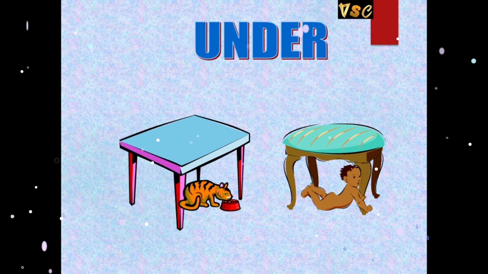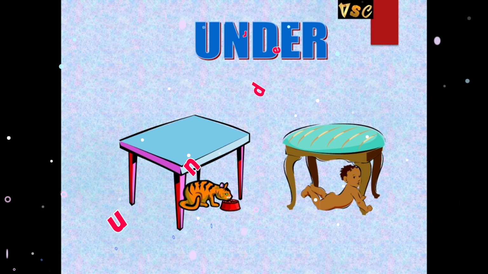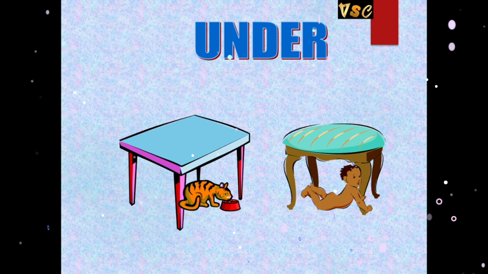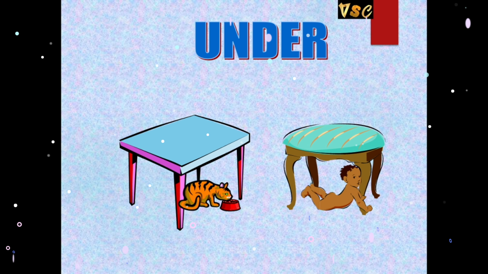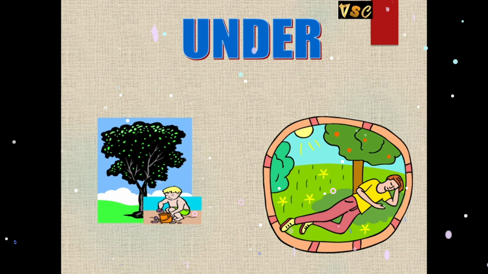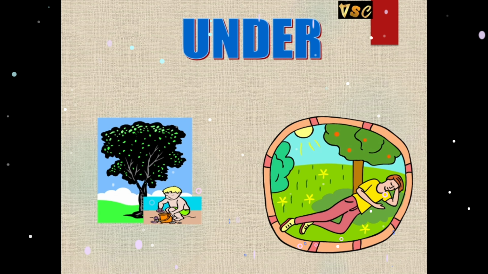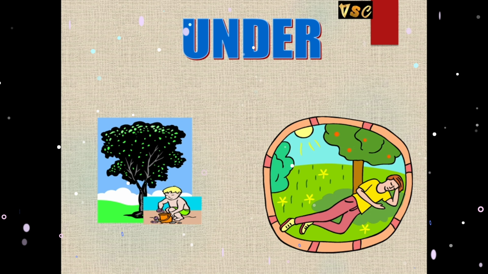Now next example, under. Under means नीचे. There is a child under the table. There is a cat under the table. We have used the preposition under. Now in the next picture you can see there is a man and there is a child. There is a man sleeping under the tree. On the left side there is a child sitting under the tree.